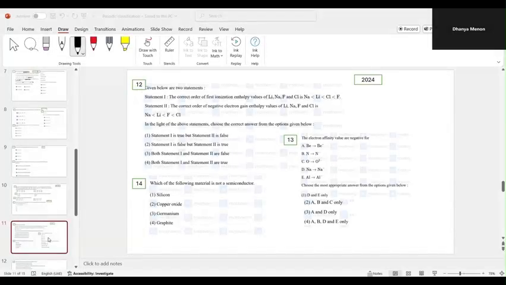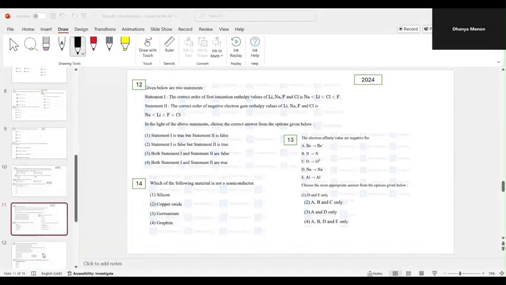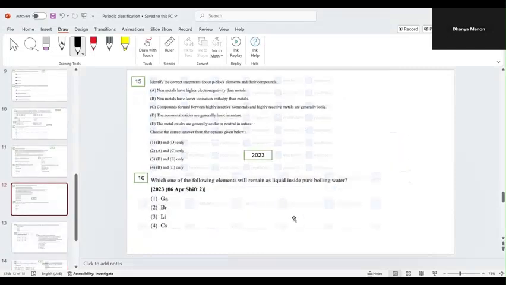So till 14th we have done. 15th and 16th. Please take a screenshot of 15th and 16th.